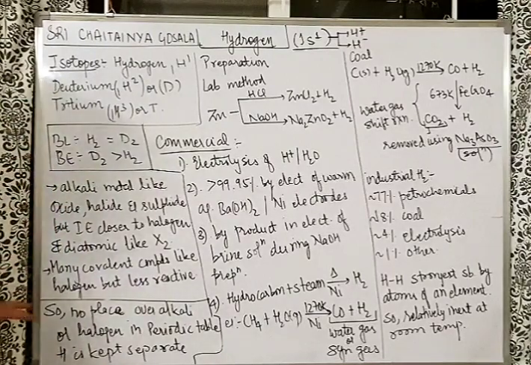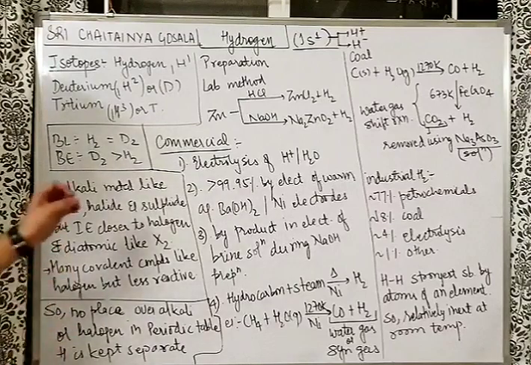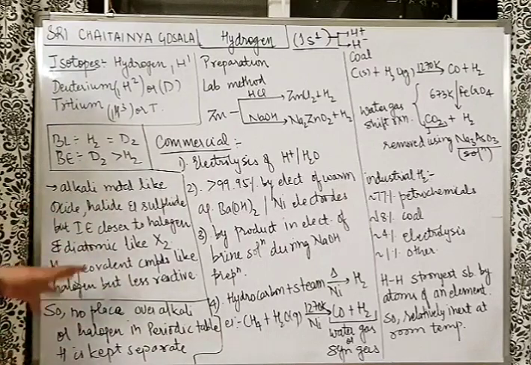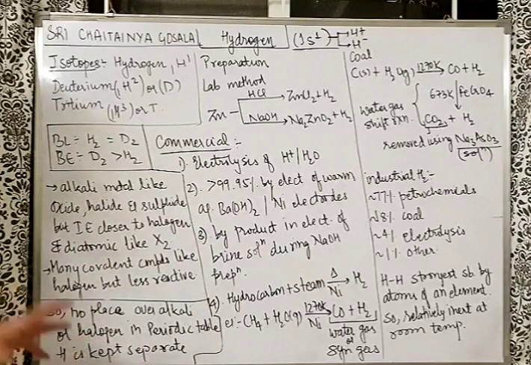So hydrogen has no place in the first group or the 17th group, because it is somewhat behaving like the first group and somewhat behaving like the 17th group also. So somewhere at the top of the periodic table we have kept it separately. So that's a problem with the modern periodic table as well. Hydrogen has no definite place.